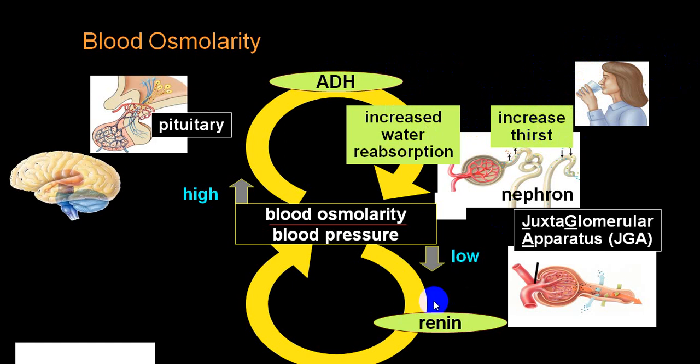Renin production at the juxtaglomerular apparatus increases because of decreased perfusion, and osmolality also will stimulate that, and renin production will increase, which will increase water and sodium reabsorption, thus increasing the blood volume and decreasing the osmolality, and that is how it will be regulated.